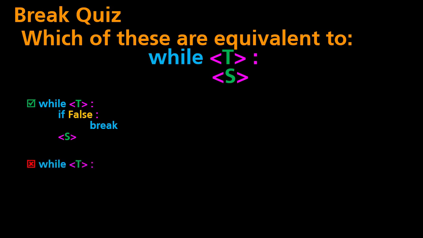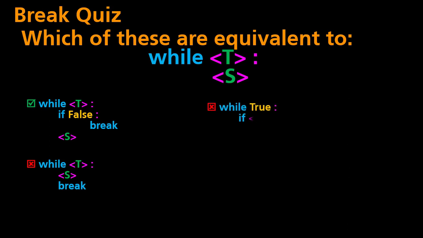The second one is not equivalent, and the reason for that is that the break statement will stop the loop. If we go through the loop twice, in this case we would only ever go through the statement once, since after we go through the statement once, we reach the break and then we're done.